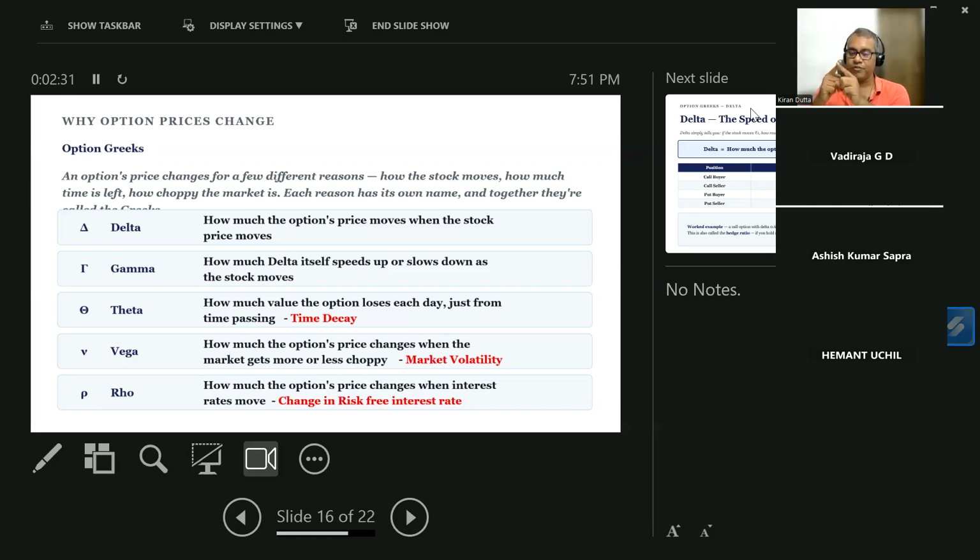Is it moving from 37 to 40? Is it moving from 40 to 45? Or is it moving from 40 to 42 or 41? 37 to 38, 39, and so on. This correlation is called delta. The change in the price of the option with respect to the price of the particular stock is called delta. Clear everyone on this? Only remember until then. Don't complicate yourself.